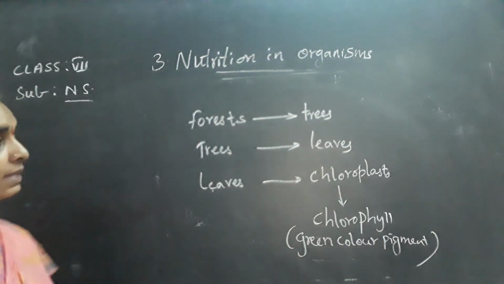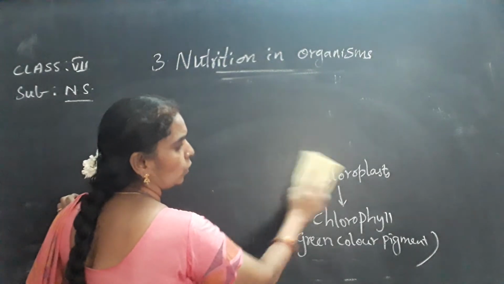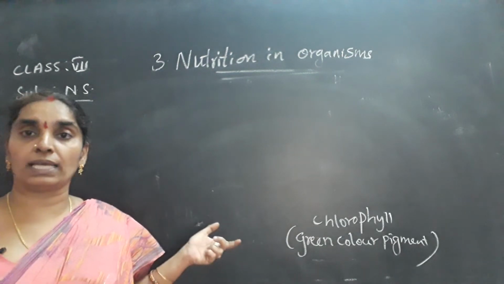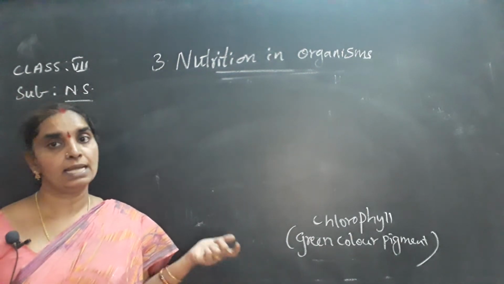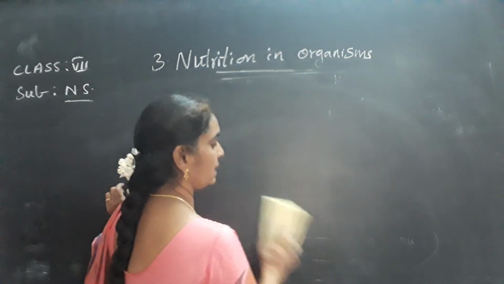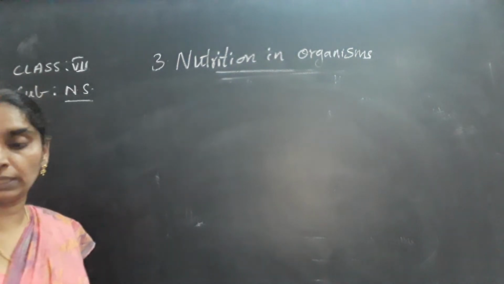Okay, next. This chlorophyll, which is in the organs called chloroplasts, plays a major role in the preparation of food for the plants. Okay, chloroplast, if you can see this as a picture, you can see on the board, children.